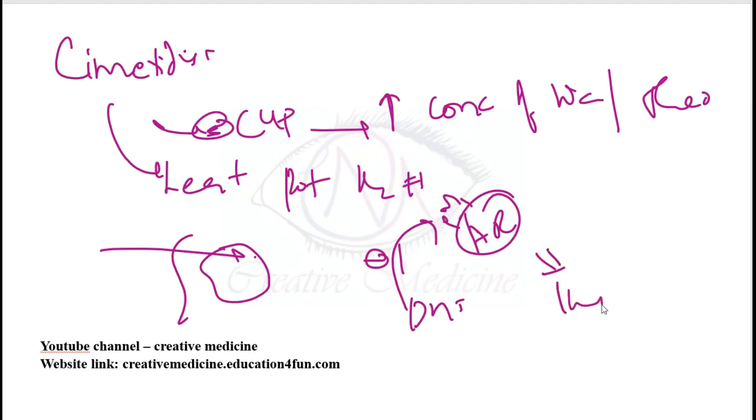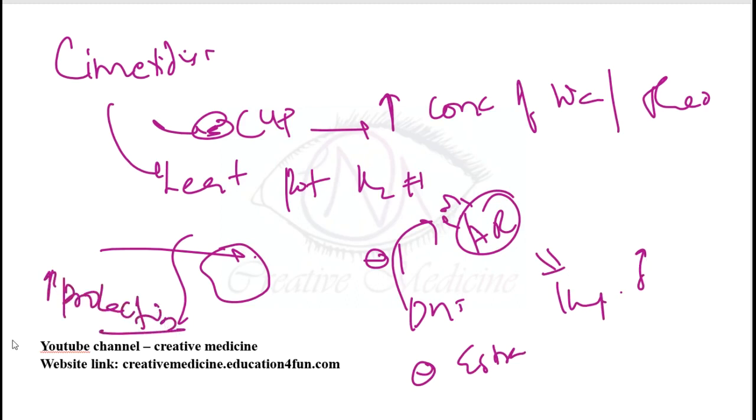Thus it causes impotence in males, and it inhibits the metabolism of estradiol also. Cimetidine also increases the prolactin. Because it increases the prolactin, in females it causes galactorrhea and amenorrhea, whereas in males it causes gynecomastia.